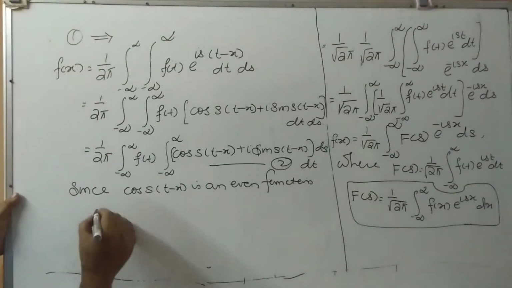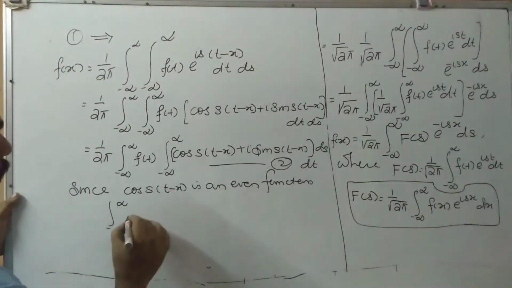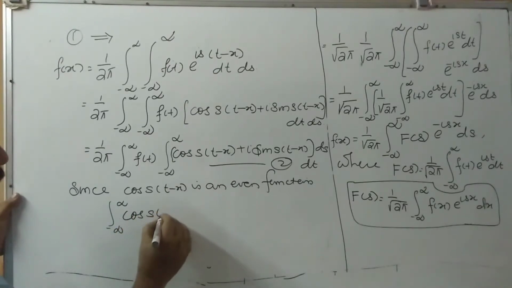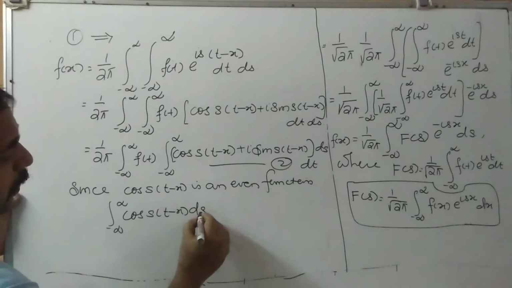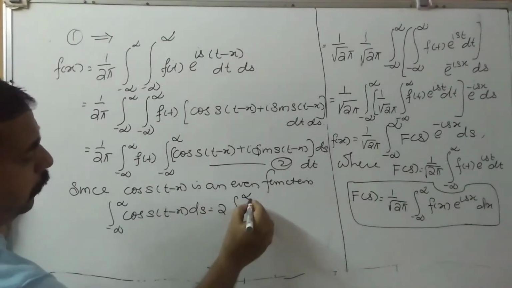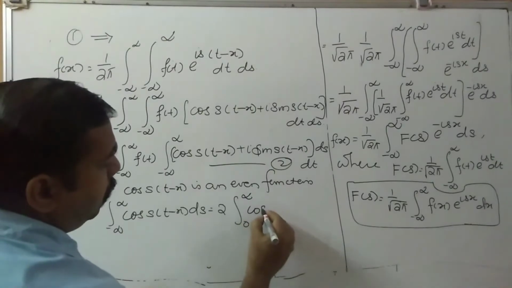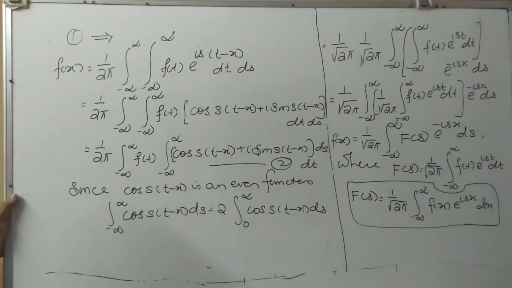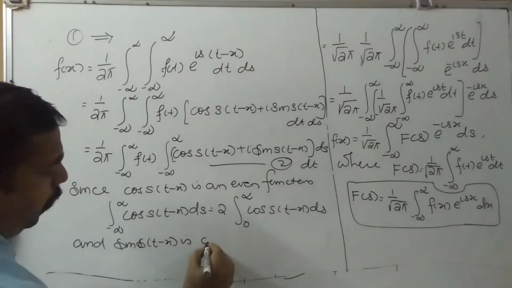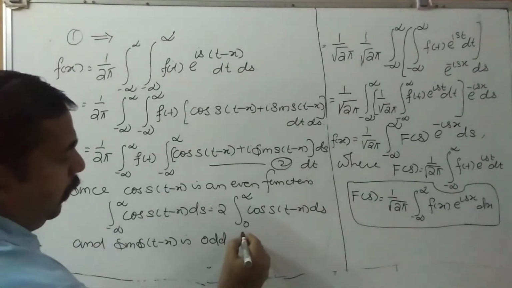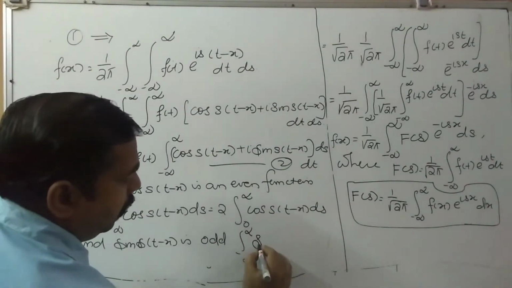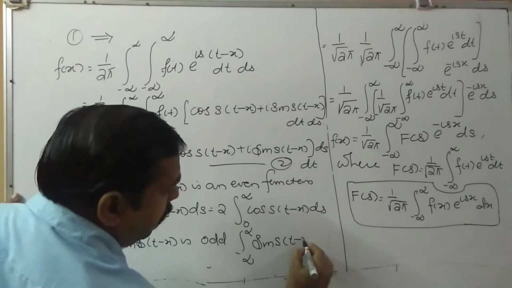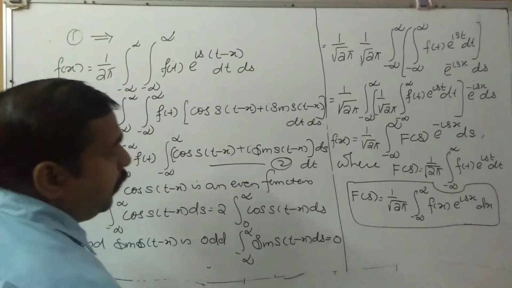Integral minus infinity to infinity cos s into (t minus x) ds is equal to 2 into 0 to infinity cos s into (t minus x) ds, because this is an even function, and sin s into (t minus x) is odd. Integral minus infinity to infinity sin s into (t minus x) ds is equal to 0.